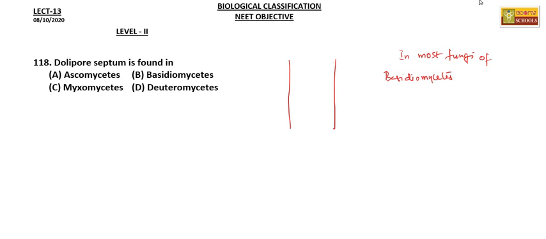Basidiomycetes have dolipore septum. But there are exceptions. We did not observe this dolipore septum in case of rust and smuts.